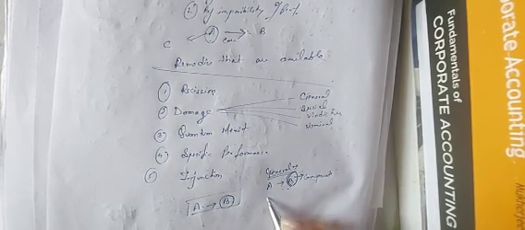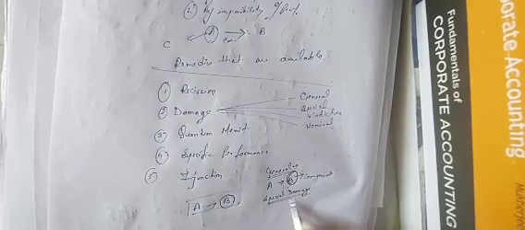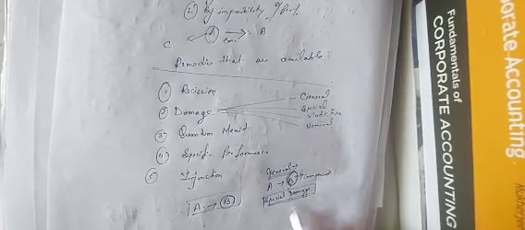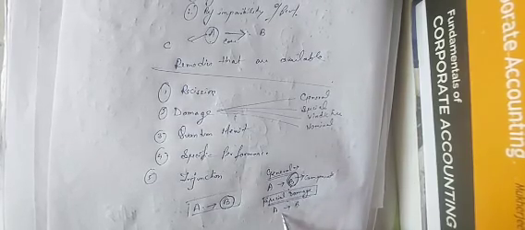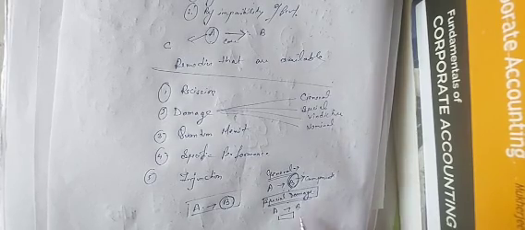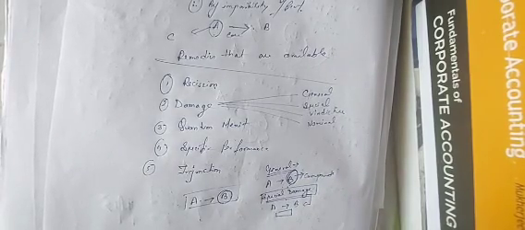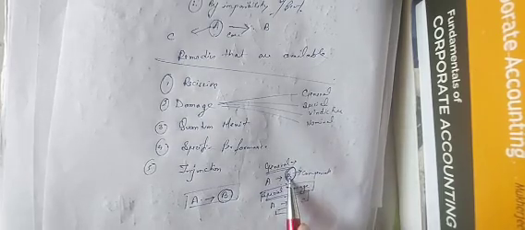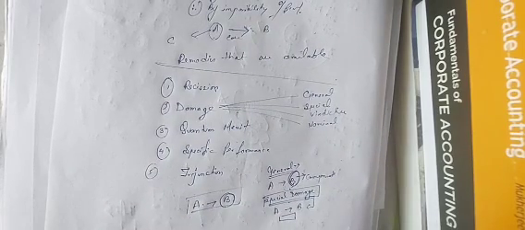In case of special damages, what is happening? Special damages are provided only when, in the contract between A and B, it was written that if any of the parties fails to fulfill their obligation, then special damages are required to be provided. So special damages are only provided when they are stipulated in the contract. In case of general damages, we are trying to compensate B, just giving monetary compensation to B, right?